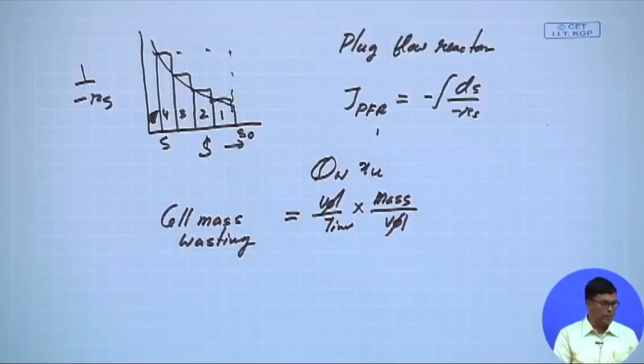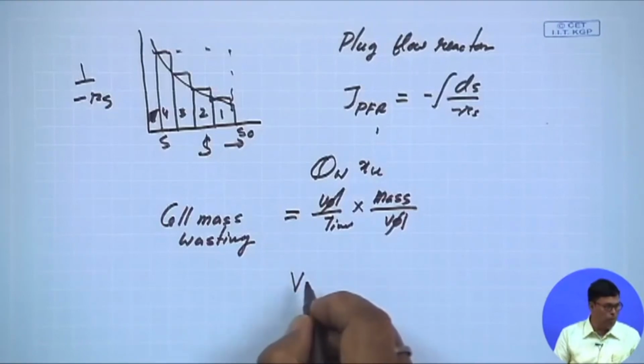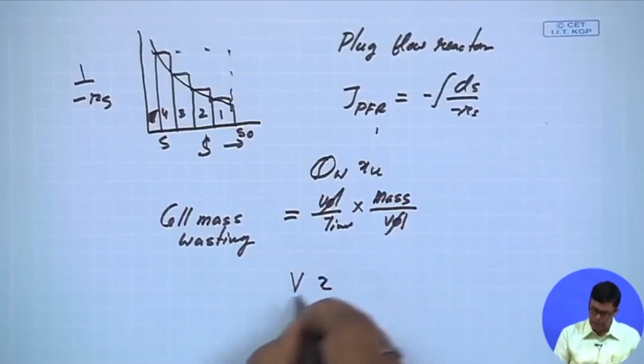Now how much cell mass is present? Because we assume here most of the reaction takes place only in the reactor, no reaction takes place in the pipeline or in the separator. If we assume that, the amount of cell mass present in the reactor is V into X. V is the working volume of the reactor, X is the cell mass concentration.